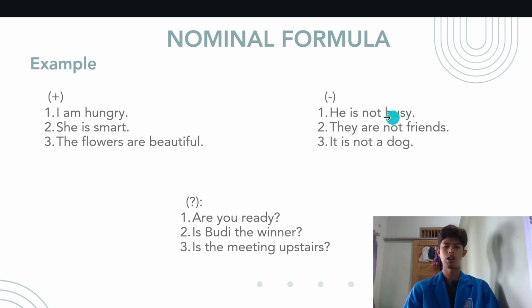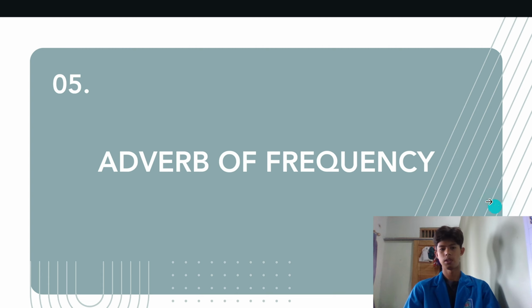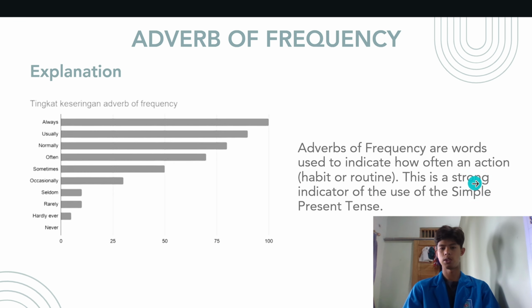For the negative ones: he is not busy, they are not friends, and it is not a dog. For the question sentences: are you ready? Is Budi the winner? Is the meeting upstairs?